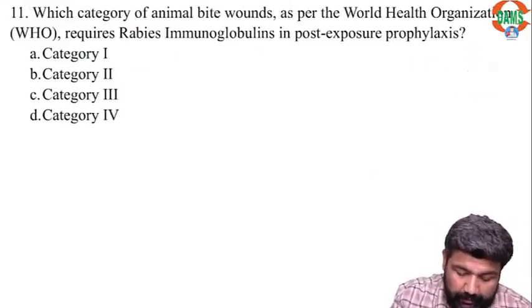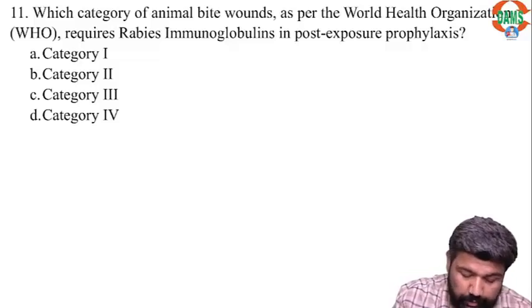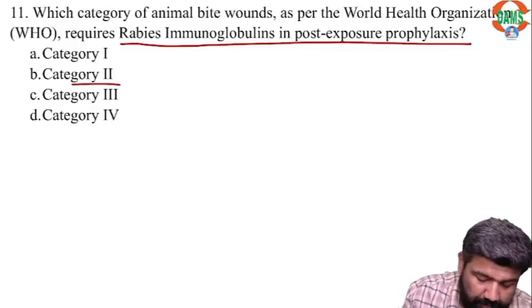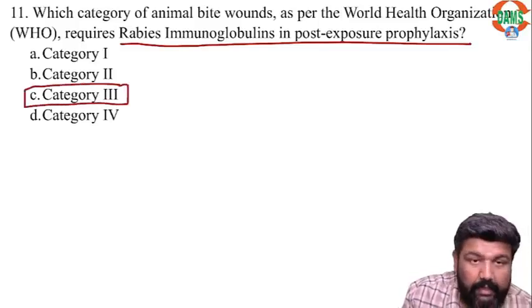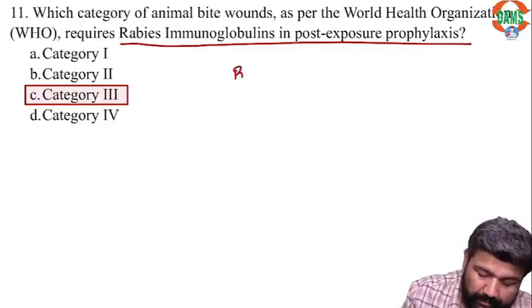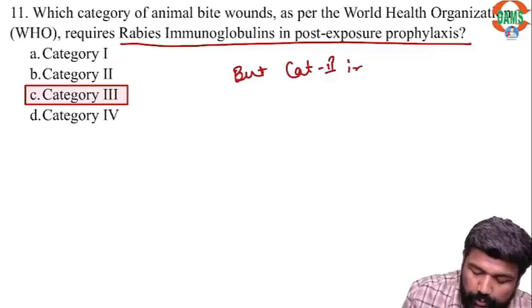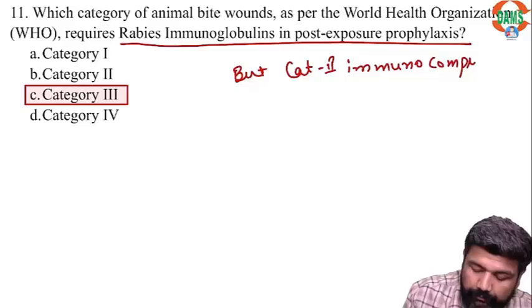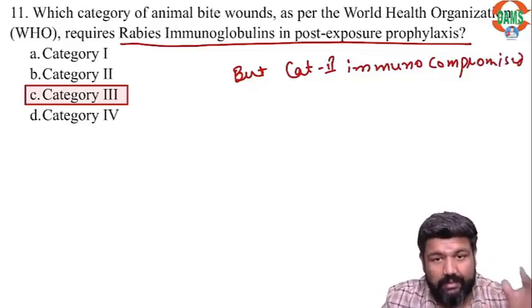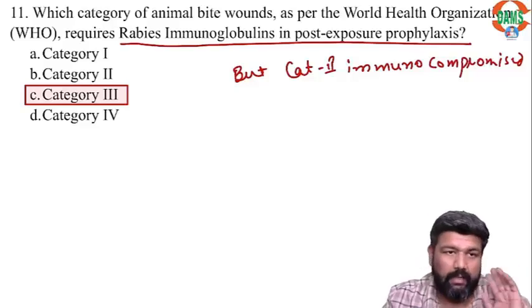Which category of animal bite wound as per WHO requires rabies immunoglobulin in post-exposure prophylaxis? Category 3 requires immunoglobulin, but Category 2 in immunocompromised also requires it. In the question they have not mentioned immunocompromised, that is why the best answer here is category 3.